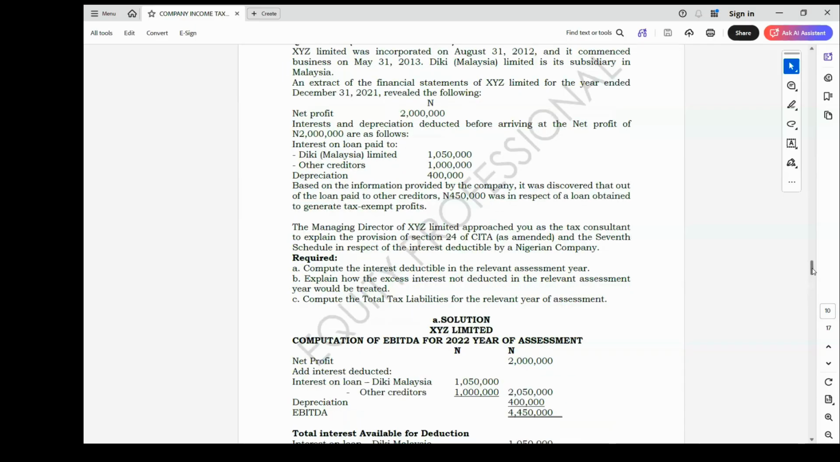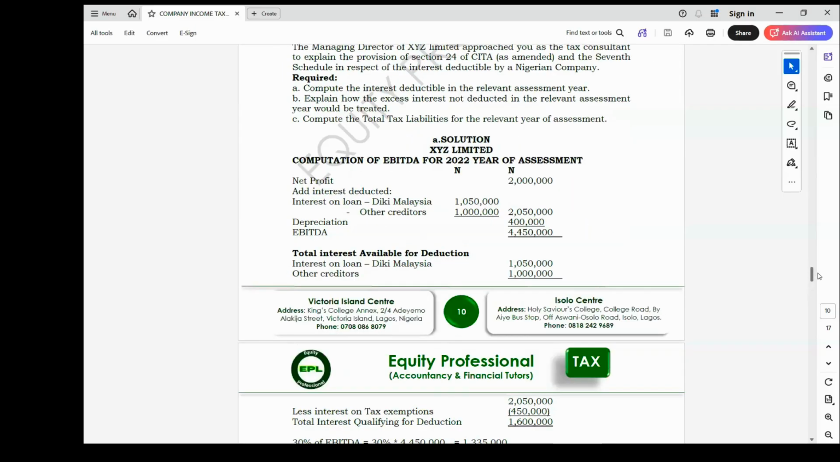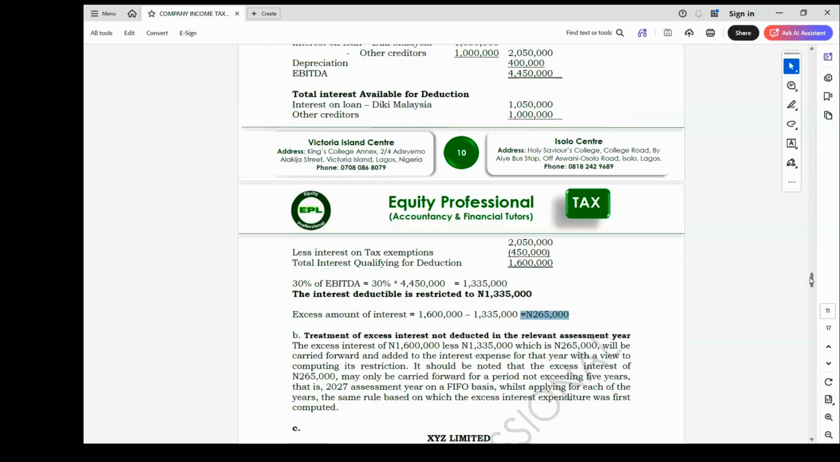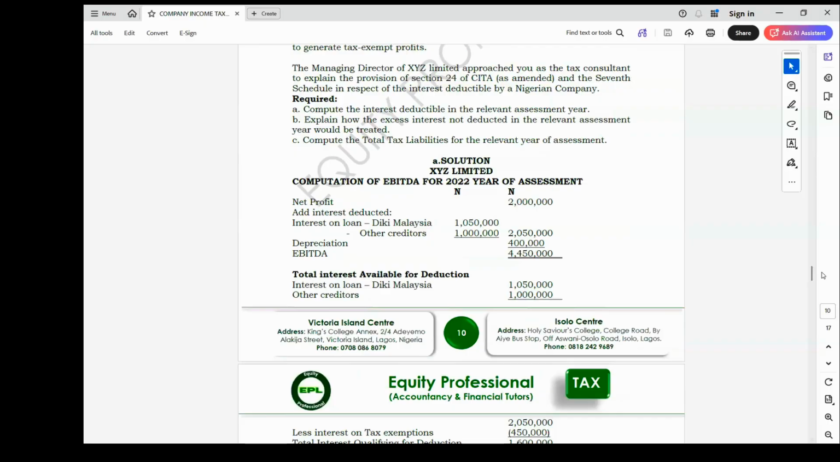Then the third one says compute the tax liability for the relevant year of assessment. To compute the tax liability, we have the name of the company, computation of tax liability. We already know our EBITDA.